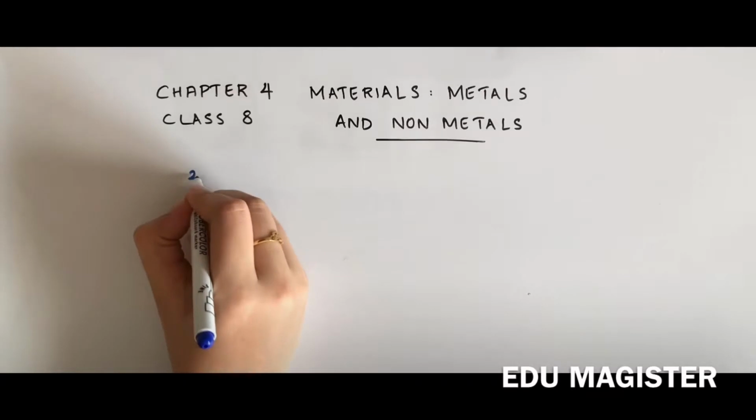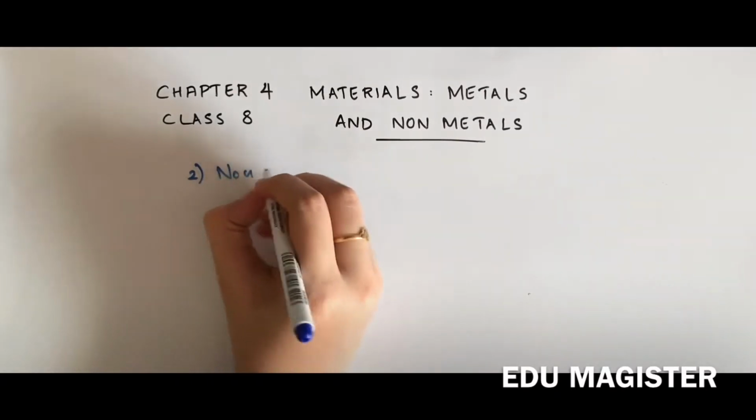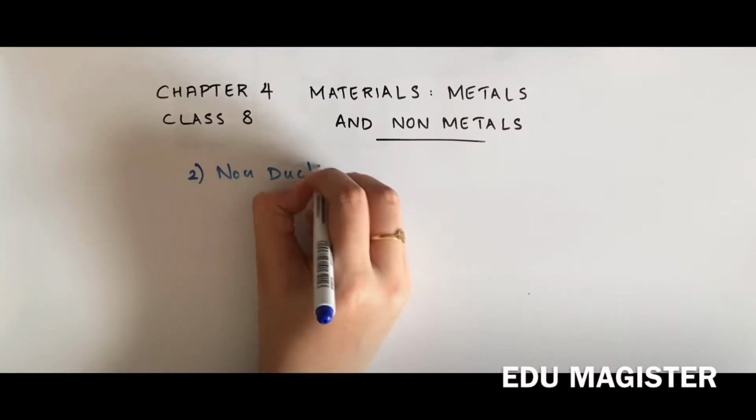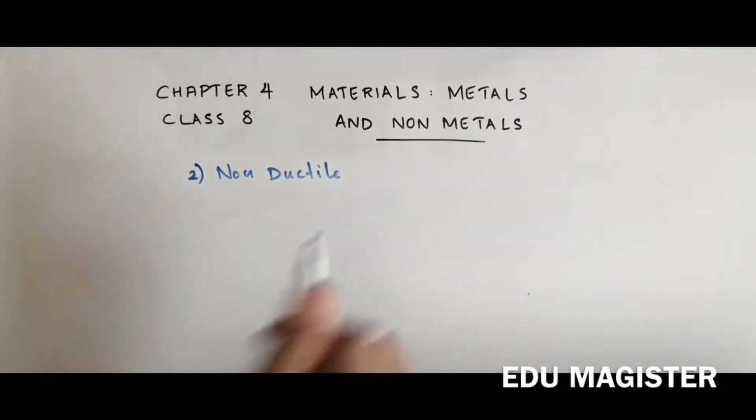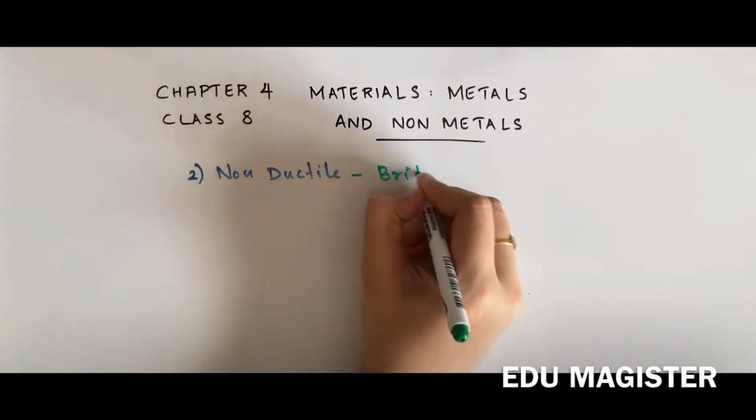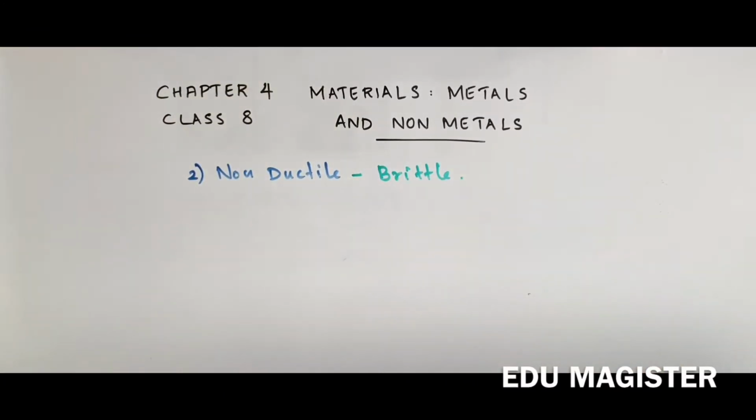Second one is non-ductile. So nonmetals are non-ductile because they cannot be drawn into thin wires. So they are brittle in nature. Both of these, non-malleable and non-ductile, are almost similar properties because in both cases they are brittle objects. Examples are also the same as for the non-malleable property, that is sulfur, phosphorus, coal, etc. So both of those are almost similar.